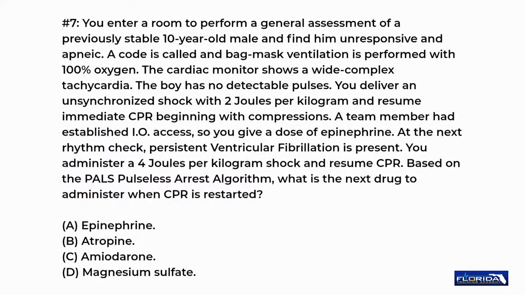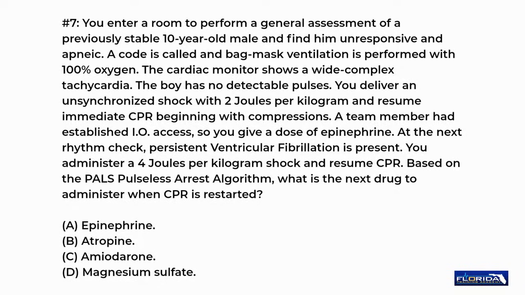Number 7. You enter a room to perform a general assessment of a previously stable 10-year-old male and find him unresponsive and apneic. A code is called and bag mask ventilation is performed with 100% oxygen. The cardiac monitor shows a wide complex tachycardia. The boy has no detectable pulses.